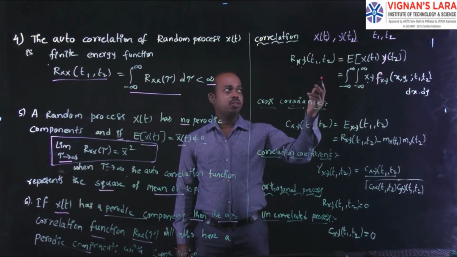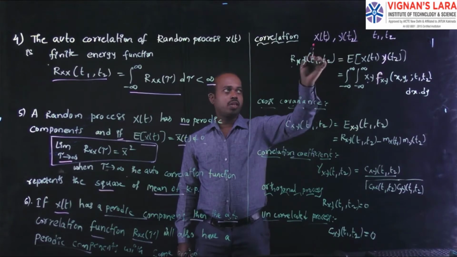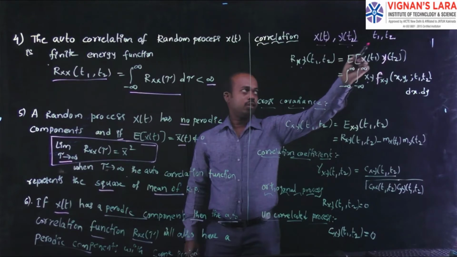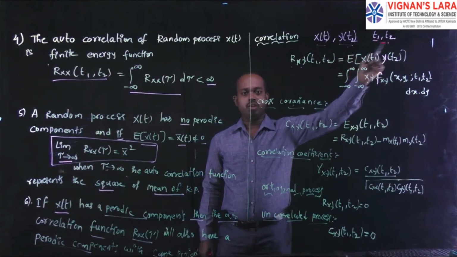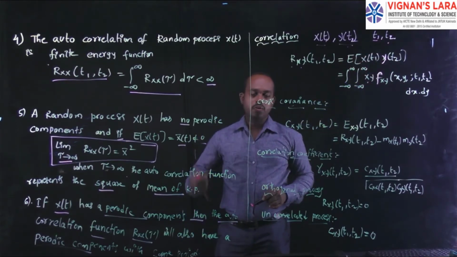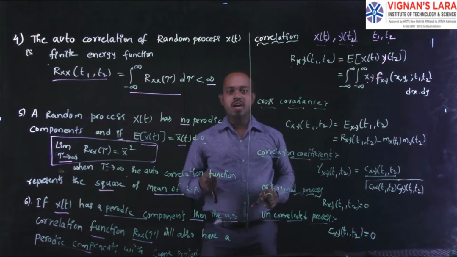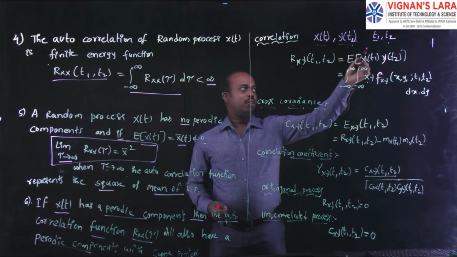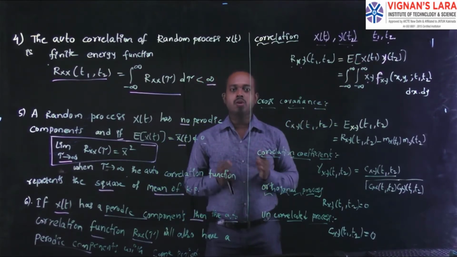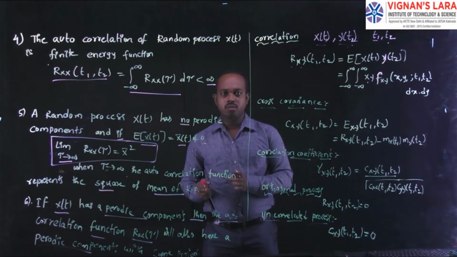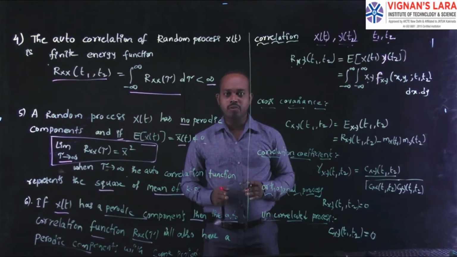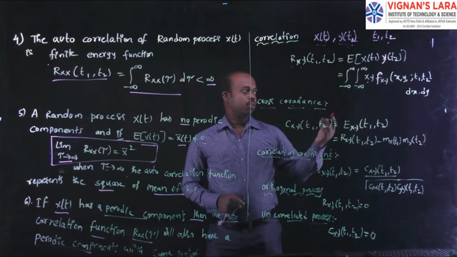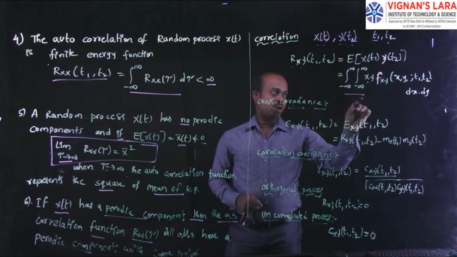Here I consider two random processes, x of t1 and y of t2, defined at the times t1 and t2. The correlation gives the similarities between these two random processes at time values t1 and t2. That we find by using this formula.